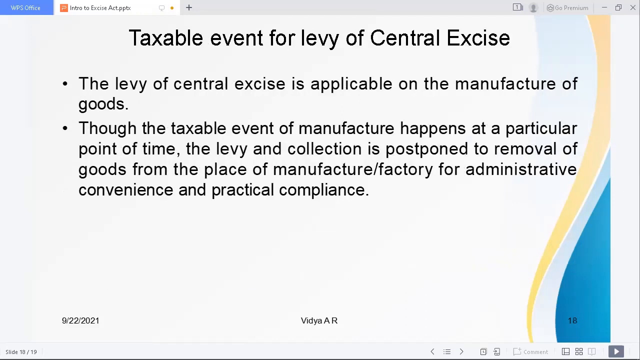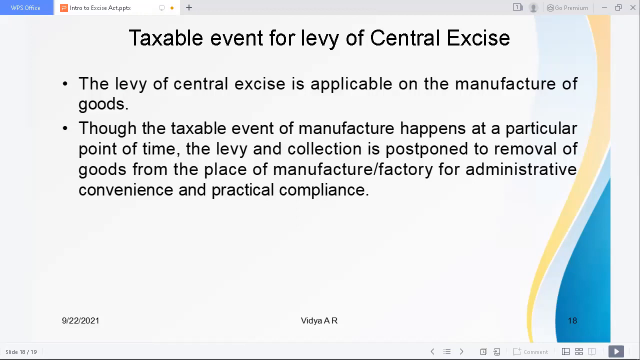And what is the taxable event for the levy of central excise? The levy of central excise is applicable on the manufacture of goods. So this word manufacture is very, very important. Though the taxable event of manufacture happens at a particular point of time, the levy and collection is postponed to the removal of goods from the place of manufacture or factory for administrative convenience and practical compliance. So practically speaking, the taxable event for the levy of central excise is actually the manufacture.